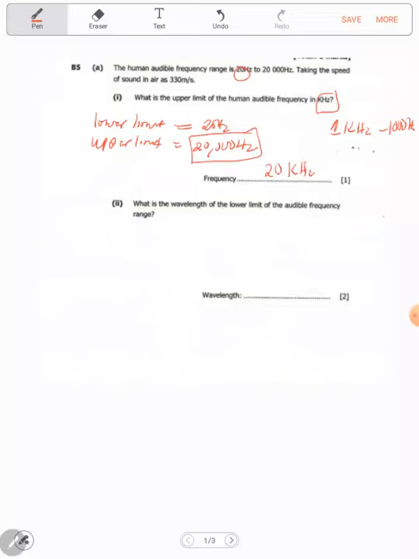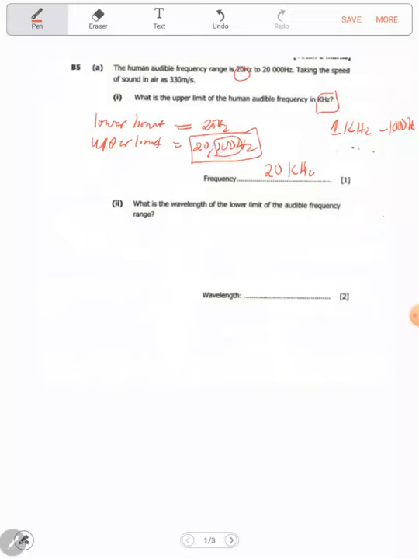So we have the lower limit, which is 20 Hz, and the upper limit is 20,000 Hz. Now they want this in kilohertz. We know that 1 kilohertz is equal to 1,000 Hz. So this will just be 20 kHz. We're just converting the upper limit into kilohertz, knowing that 1 kilohertz is equal to 1,000 Hz.